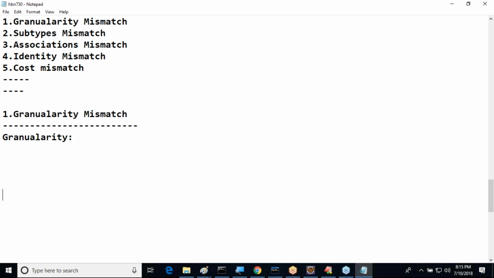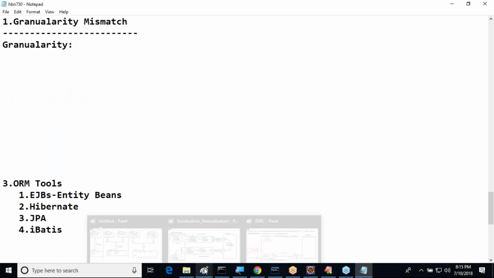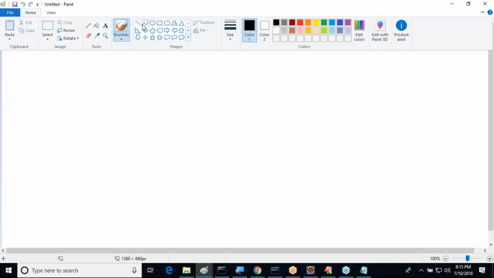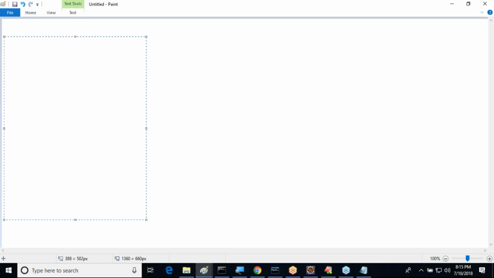Good, sir. What exactly is this mismatch here? Through an example, I will explain to you. Try to understand it now. All of you up to this one? One simple example for this. First of all, I want to take a class in the object-oriented data model. Directly, I'm telling Java. Inside Java, I want to take a class. Class Employee. This is my class Employee.